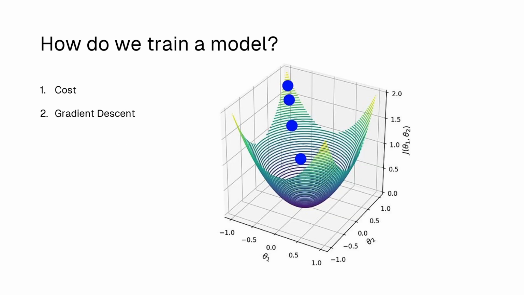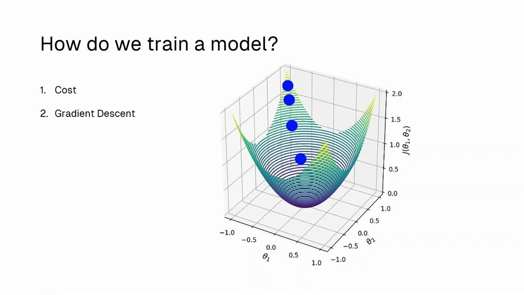To train a model, there are two main things that we require: cost and gradient descent. Let's talk about both of these. So here's a plot, right? And as I told you, everything is a number. Let's say these are two numbers in our model. These numbers are adjusted to get outputs. This axis is one number, this axis is another number, and this is the plot. This plot, as you can see, has one minimum, the global minimum. This is basically the optimal state of your model.